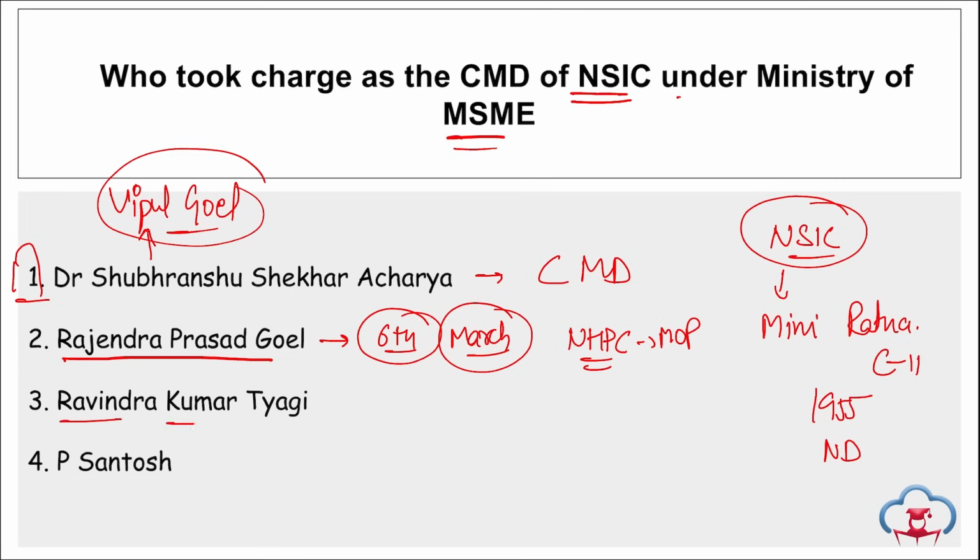Then if we talk about Ravindra Kumar Tyagi, Ravindra Kumar Tyagi has been appointed as chairman and managing director of Power Grid, that comes under the Ministry of Power, and this news is for 8th of Jan.